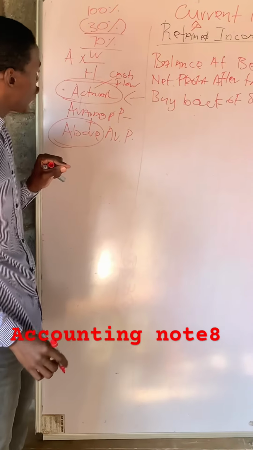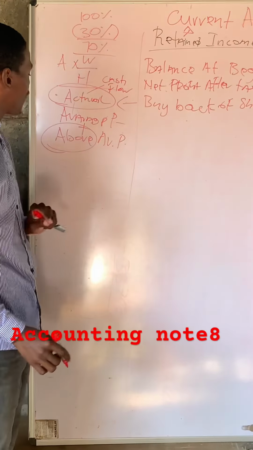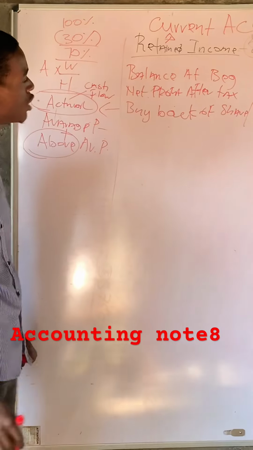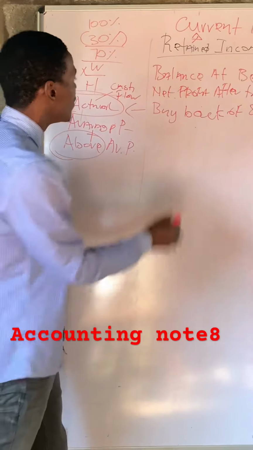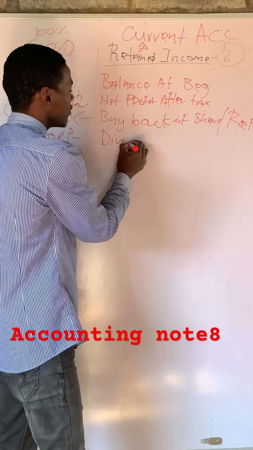Then average price works where? Ordinary share capital. Then above average price, the one that we use where? On our retained income. Then we have dividends.